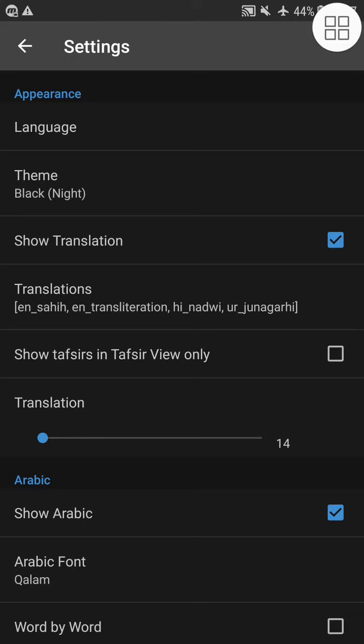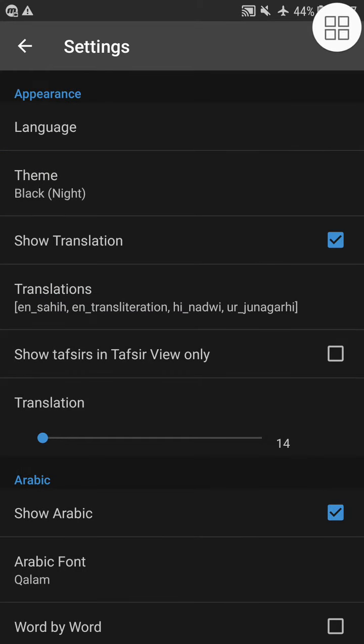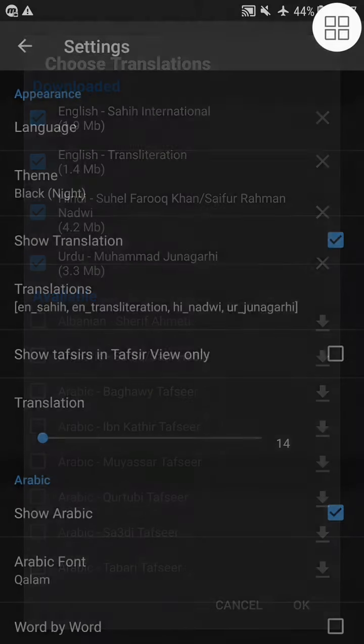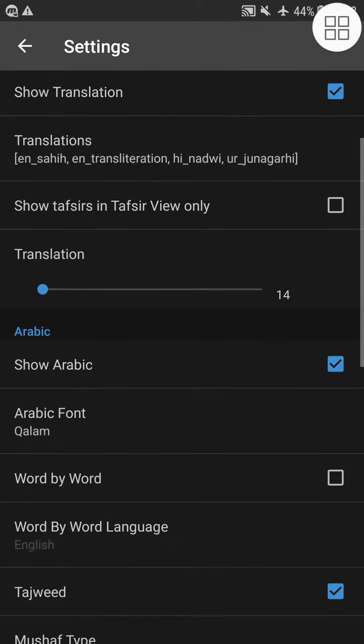You can show the translation. You can tap here if you want the translation to be displayed. Now the different translations available, you can download them as per your convenience. And the best part is you can show all the translations together. I'll just show you what I mean by this. Then you can also show the tafsirs in tafsir view.